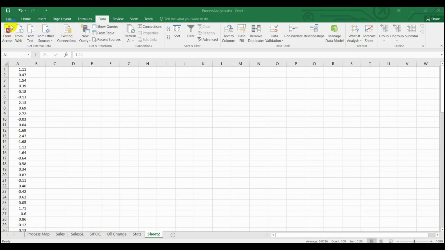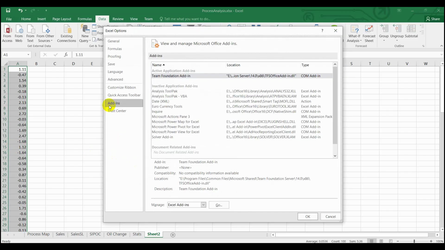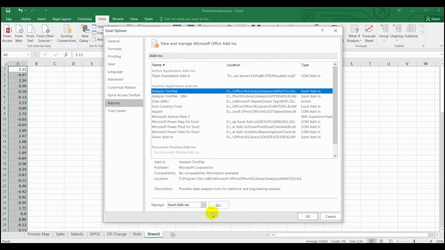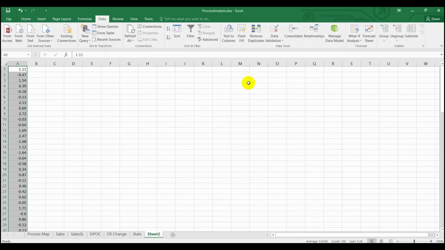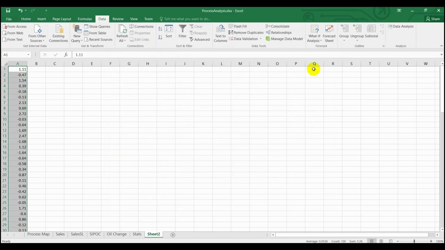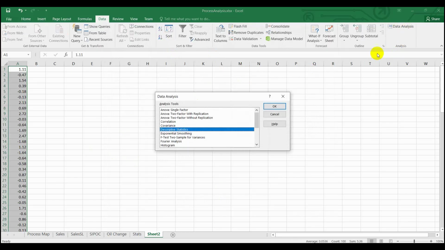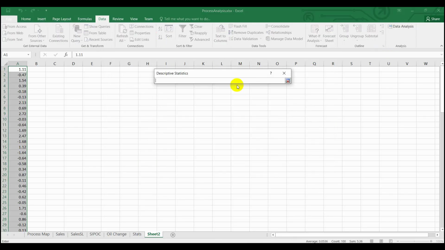Click File, then Options, and select Add-ins. In Manage Excel Add-ins, click Go. Select Analysis Tool Pack and click OK. In the Data tab, you will see Data Analysis now. Click on it and select Descriptive Statistics.